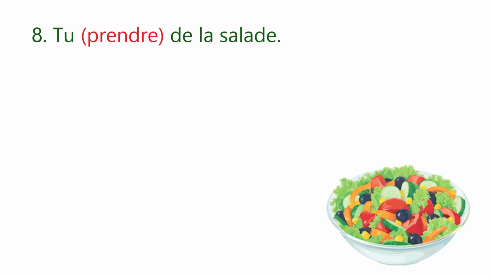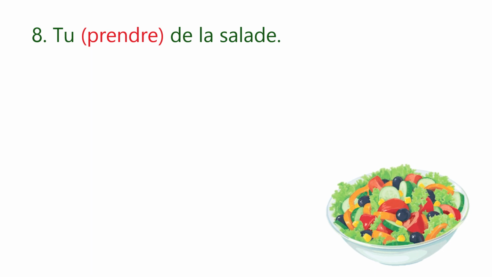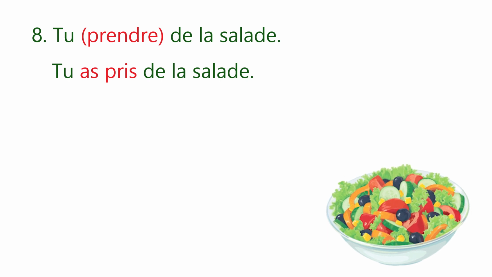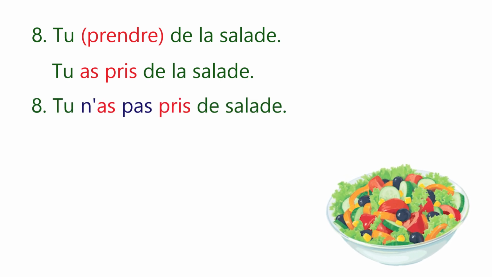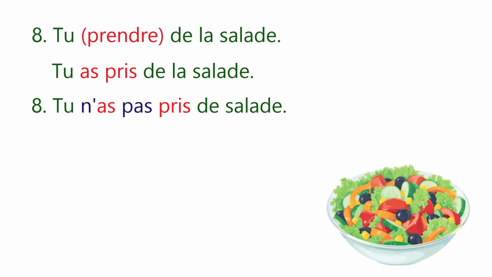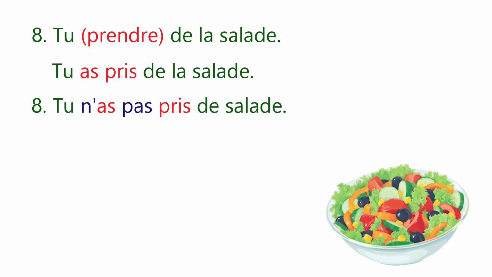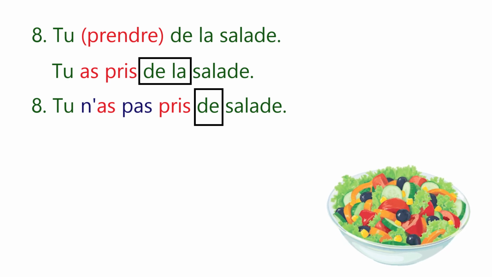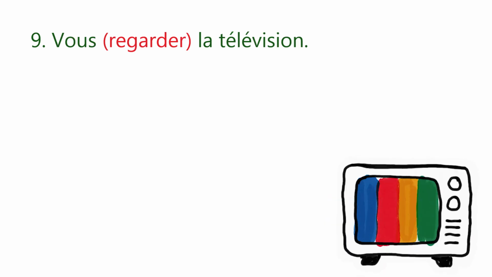Now, in the next sentence, we have the verb prendre, which means to take, which will be conjugated with avoir. Tu as pris de la salade. You had some salad. Now, we'll change it into negative form. So, it will be tu n'as pas pris de salade. Means you did not have salad. Now, whenever you have an article partitif written in your sentence, like here we have got de la, you need to change it to de.